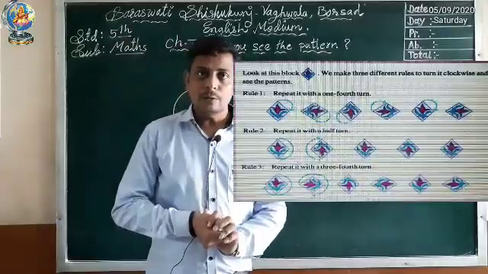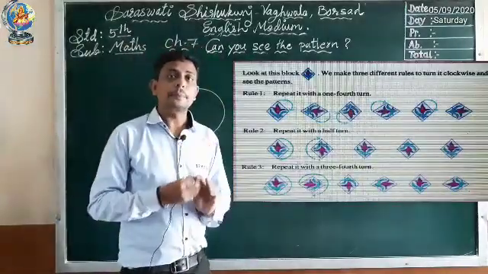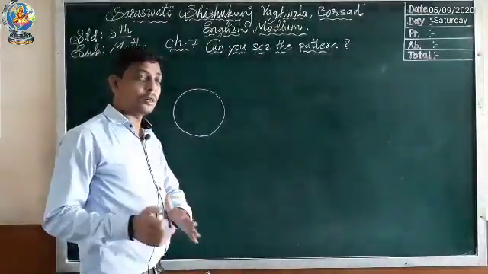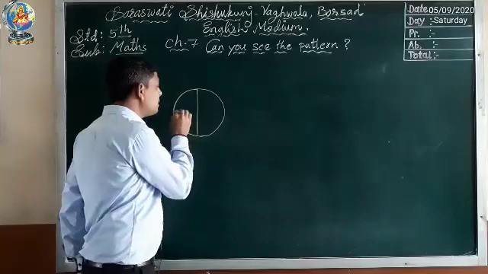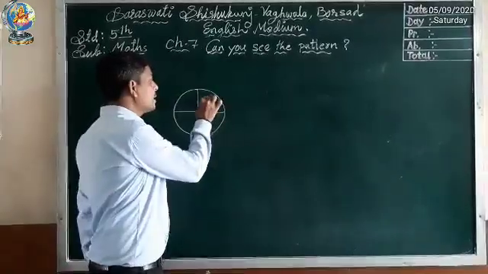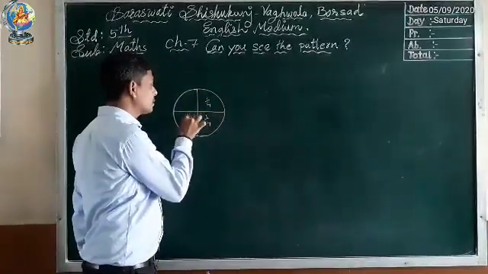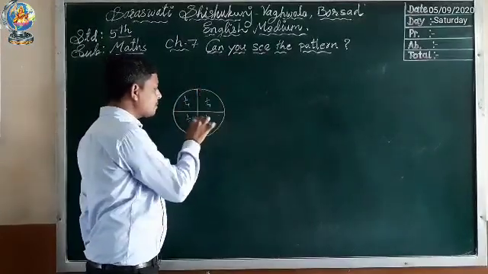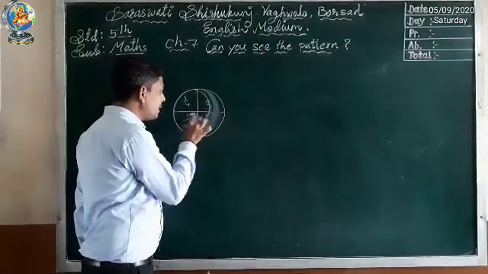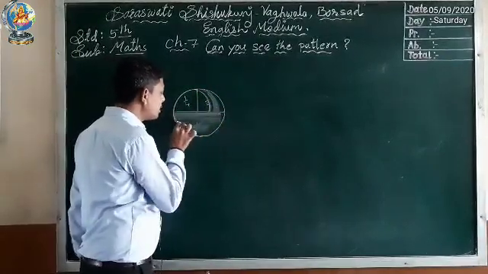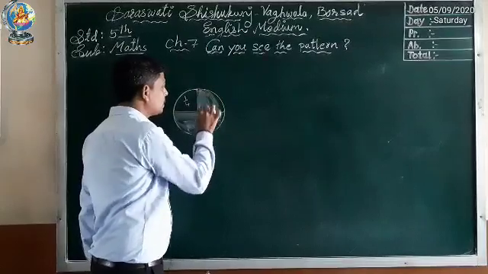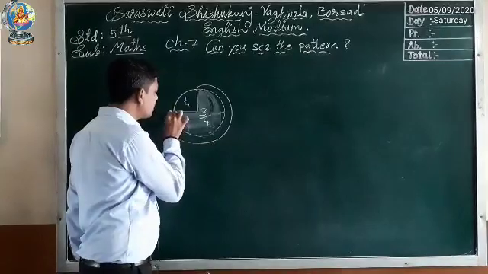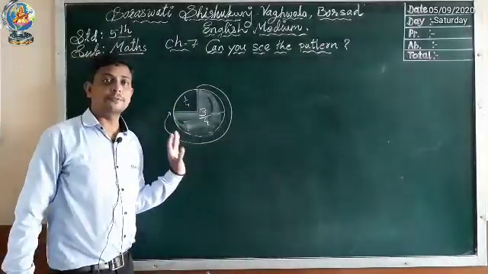Third rule. What is the third rule? Repeat it with 3/4 turn. First of all, we will learn what is 3/4. When a whole is divided into 4 equal parts, each part is called 1/4. When we add 1/4 plus 1/4 plus 1/4, we get 3/4, as we have learned in fractions. So this is called 3/4. From here to here, that is called 3/4 turn.